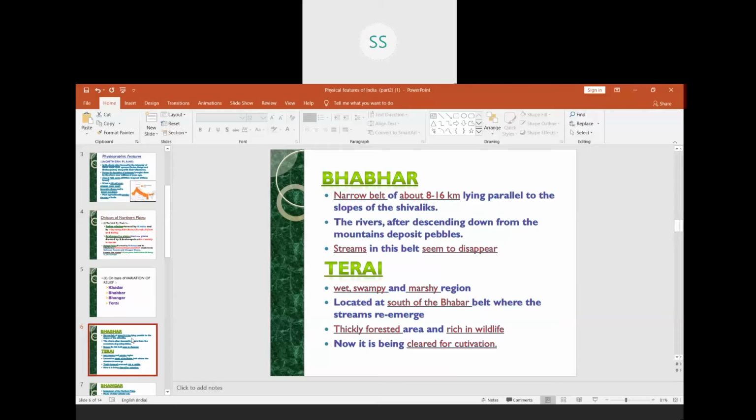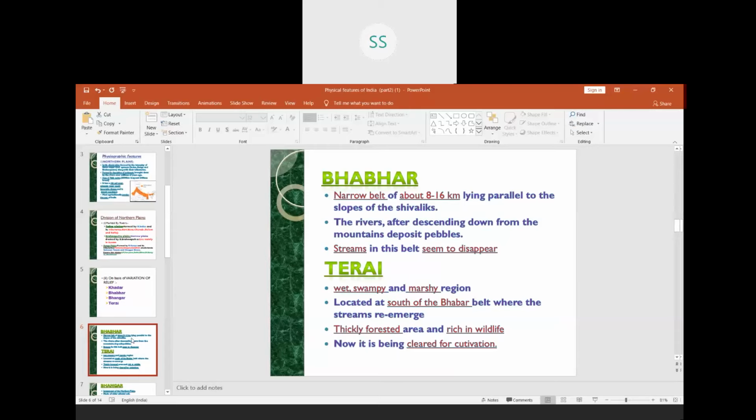This region, children, was a very thickly forested area once upon a time. Not now, but once it contained a large amount of flora and fauna, that is plant and wildlife. But all these forests were cleared. There was a large amount of deforestation in this region. Why?